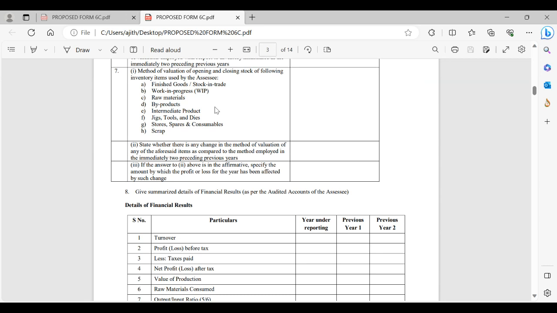Then the second one: state whether there is any change in the method of valuation of the aforesaid, compared to the method in the immediately preceding two previous years.